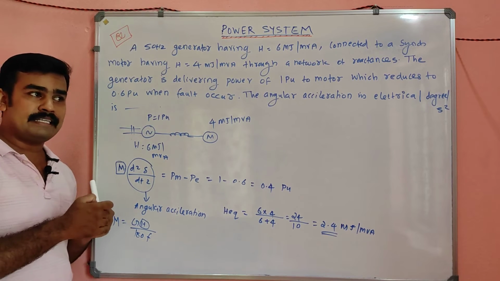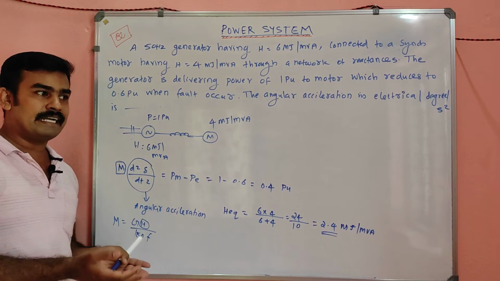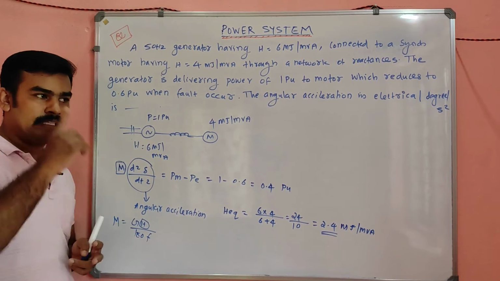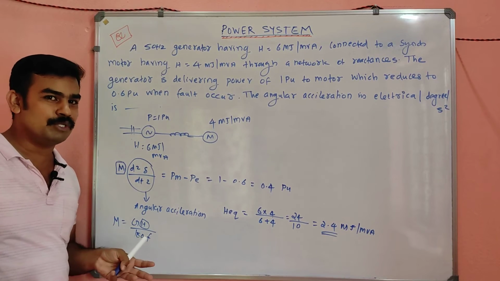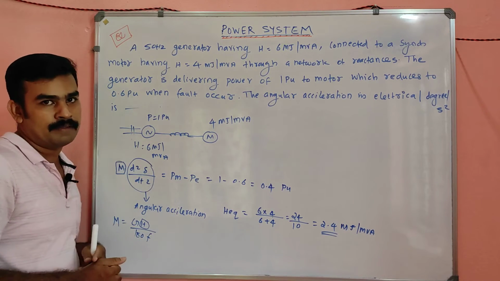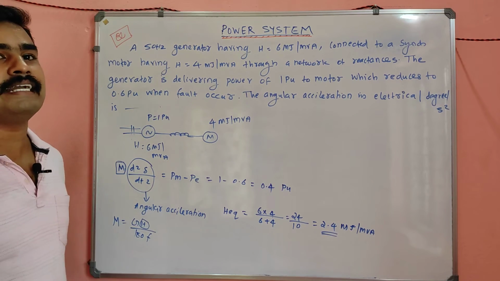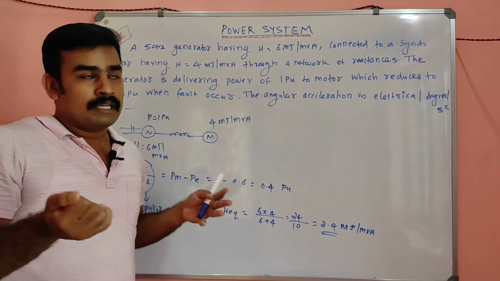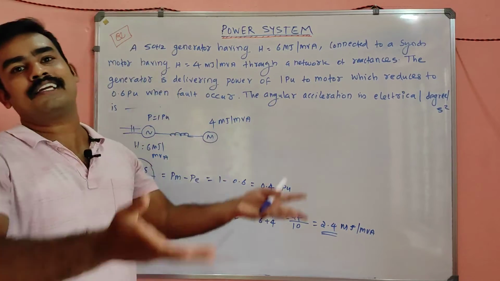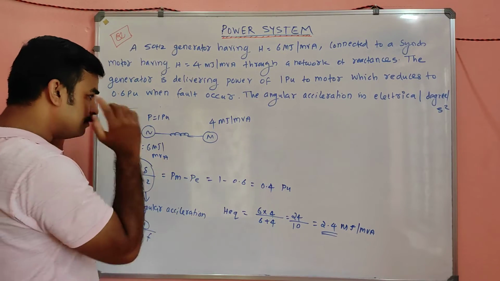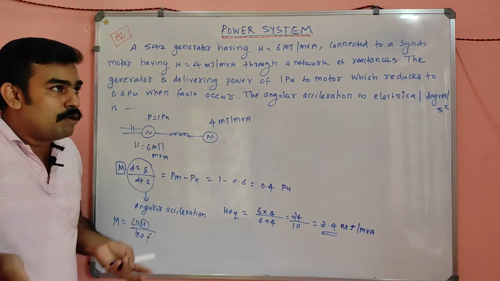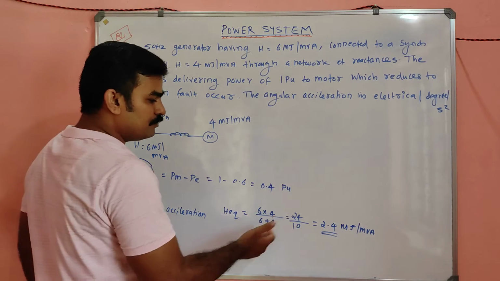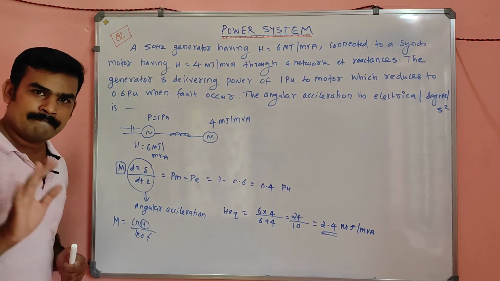that if two machines are operating, and suddenly the electrical output of one generator is increased or decreased, then one machine will act as a motor and another machine will act as a generator. The same thing happened here. So at that time, H should be taken in such a manner that, see my dears, these all are connected to the infinite bus bars in parallel connection. Even though it looks like series connection, if you are only seeing these two, this is actually all connected to the infinite bus bars in parallel. So the H equivalent will be simply 6 into 4 divided by 6 plus 4. That's all, simple. Is it clear?